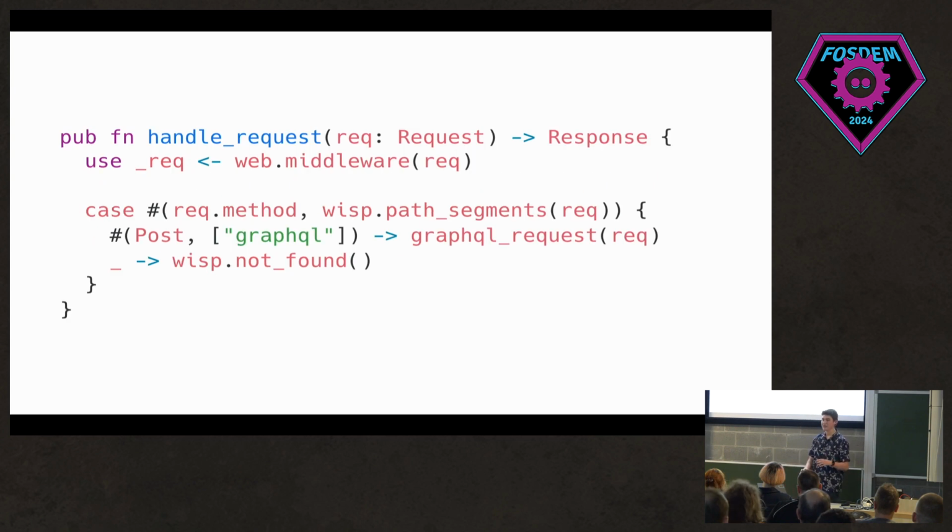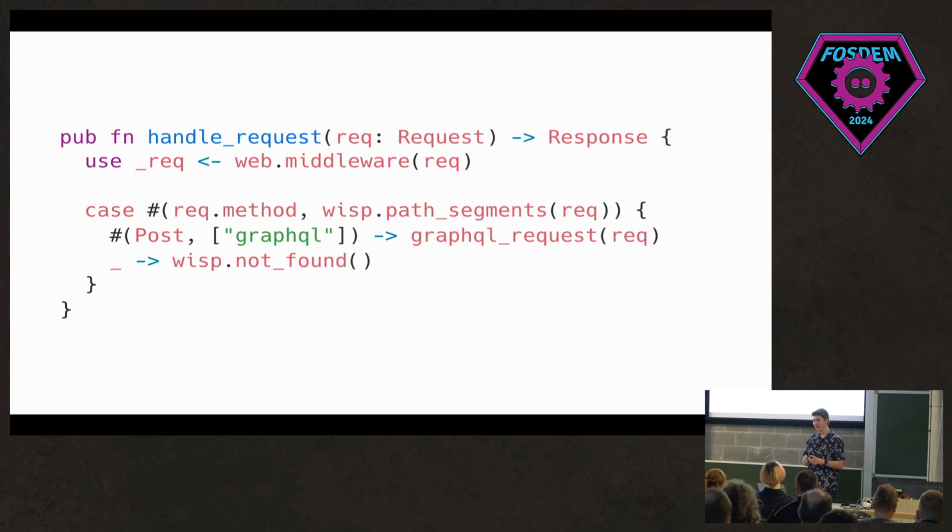And handle request is as simple as this. We're given a request. We have to return a response. We can do whatever we want to it, and as long as we get the response out at the end, Wisp will handle returning it. So in this case, we're using Gleam's powerful pattern matching to match on the tuple of the method and the path segments. That way, if you wanted to, you could have a GET request to get info or health or the UI as well be served. But in this case, we're just going to say everything else isn't found except for a POST request to /GraphQL.